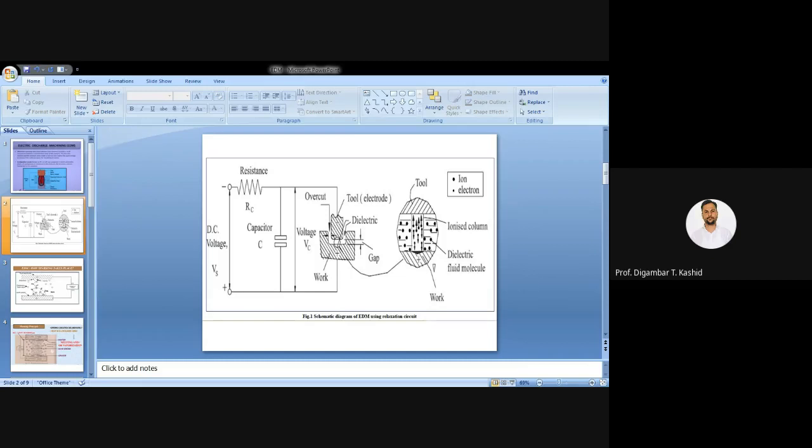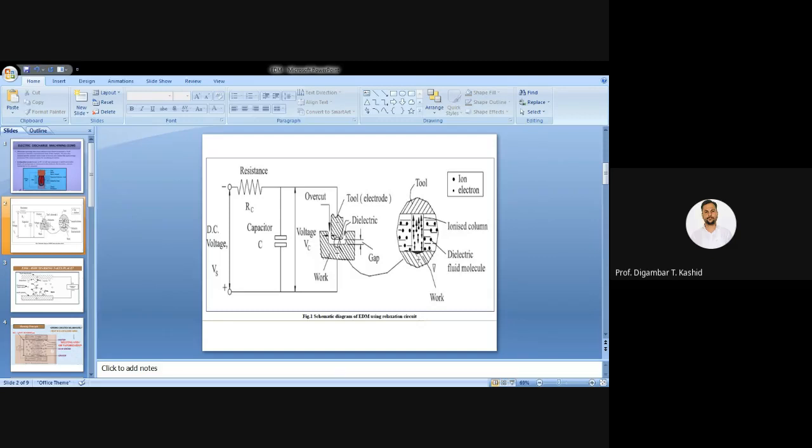Okay, and you know this power supply. You can see here the power supply is there. This power supply goes through this RC circuit, that is the relaxation circuit. Now in that RC circuit there is a capacitor. You can see that here we have the capacitor.